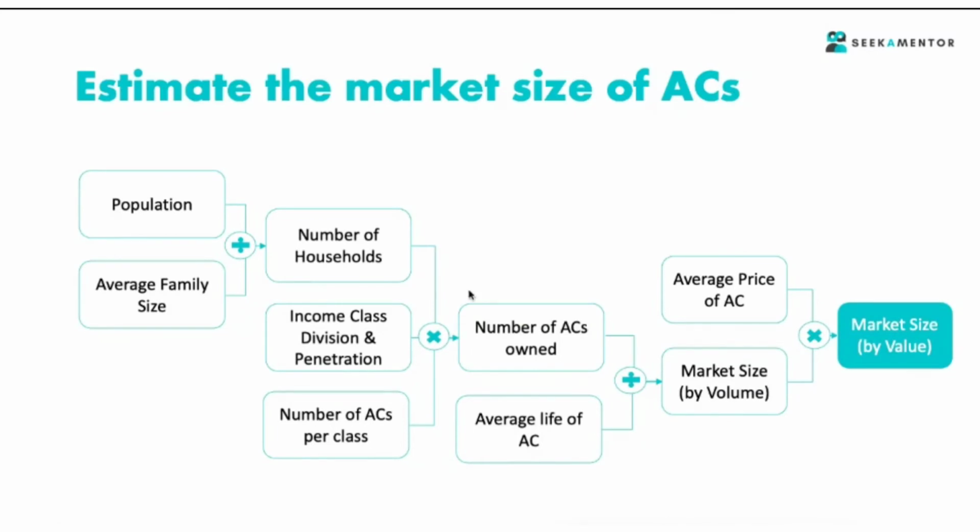So like we said, these are the total number of ACs which are required for all these households, right? But these households are not buying the AC in the same year, correct? And they are not buying these ACs every year, right? So that is why we are dividing it by the average life of AC. So let's say an AC will be replaced after 5 years, so the life of AC will be 5, and whatever number of ACs you are getting, you will divide that number by average life, so that you have annual demand, that every year how many ACs I need.